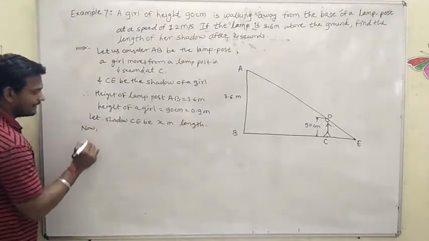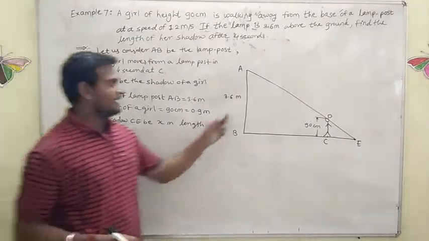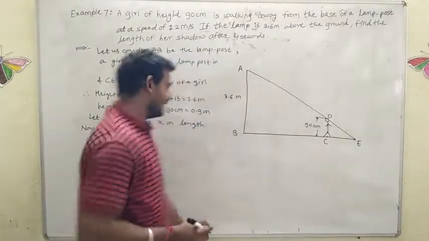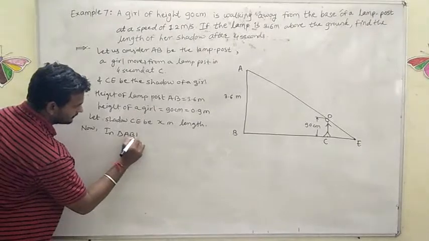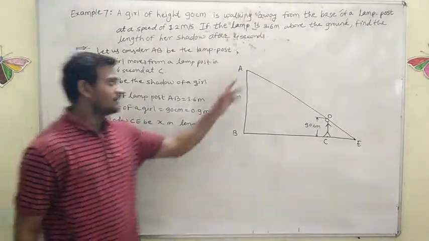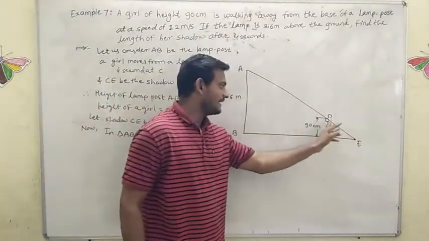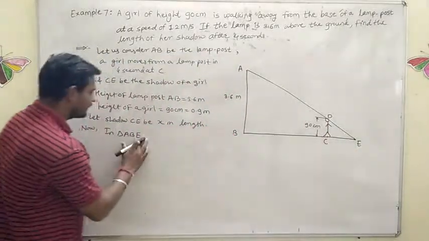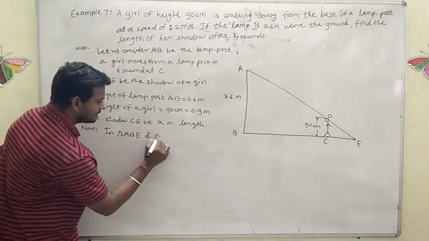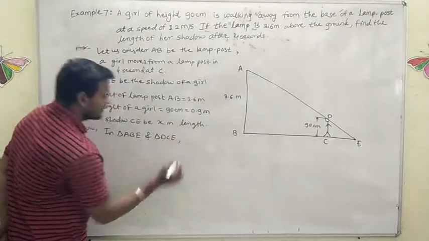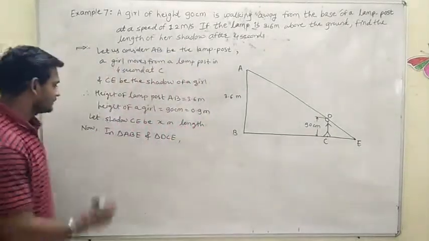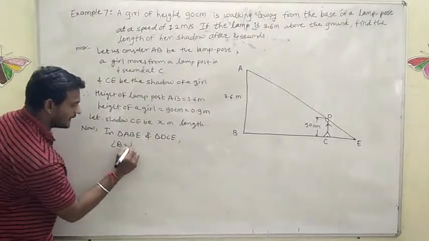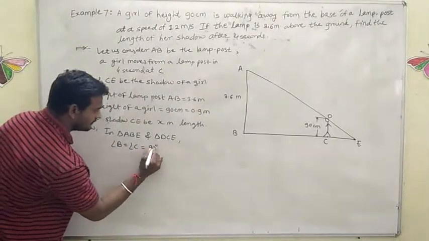Now see here, in triangle ABE and triangle DCE, in these two triangles, angle B is equal to angle C is equal to 90 degree.